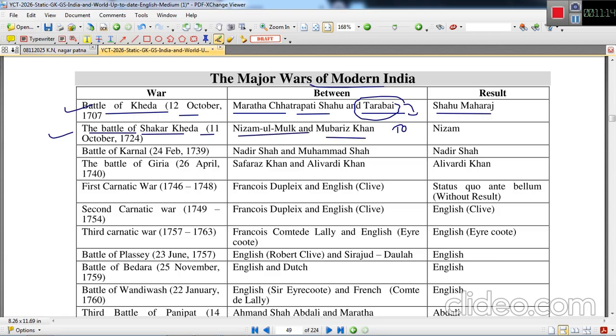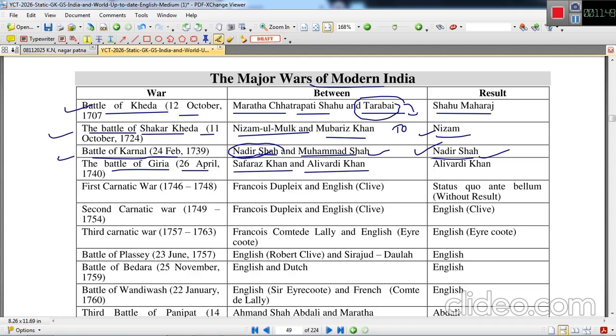The Battle of Sakhar Kheda, 11th October 1724. Nizam-ul-Mulk and Mubariz Khan. The winner was Nizam, of course. The Battle of Karnal, fought on 24th February 1739. Nadir Shah invaded Delhi and looted Delhi badly. Muhammad Shah Rangila was the then king, then Emperor of Mughal India. Nadir Shah was the victorious king.